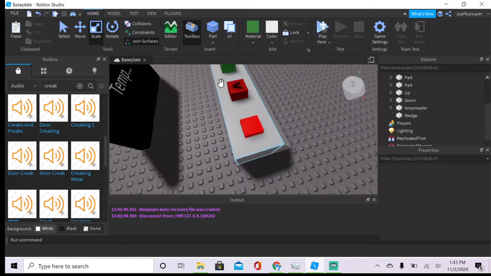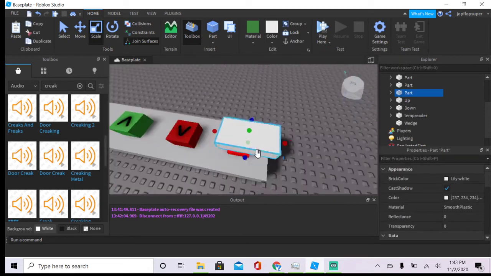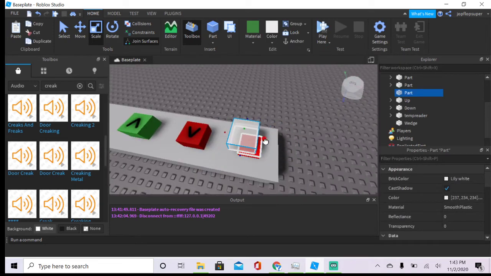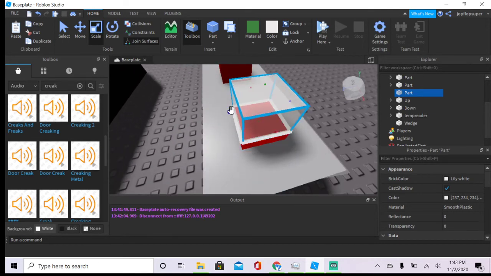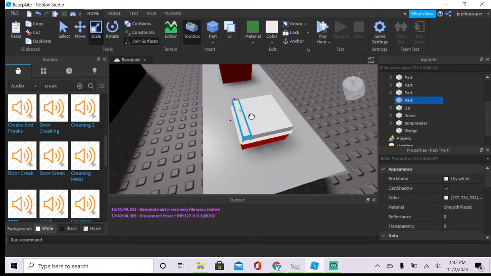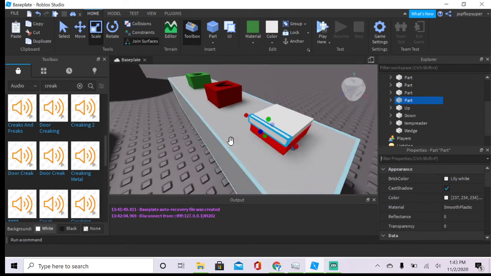You want to make your cover. I know mine looks really crappy. Don't judge. Duplicate it. Also name your stuff when you create new things. It might help.